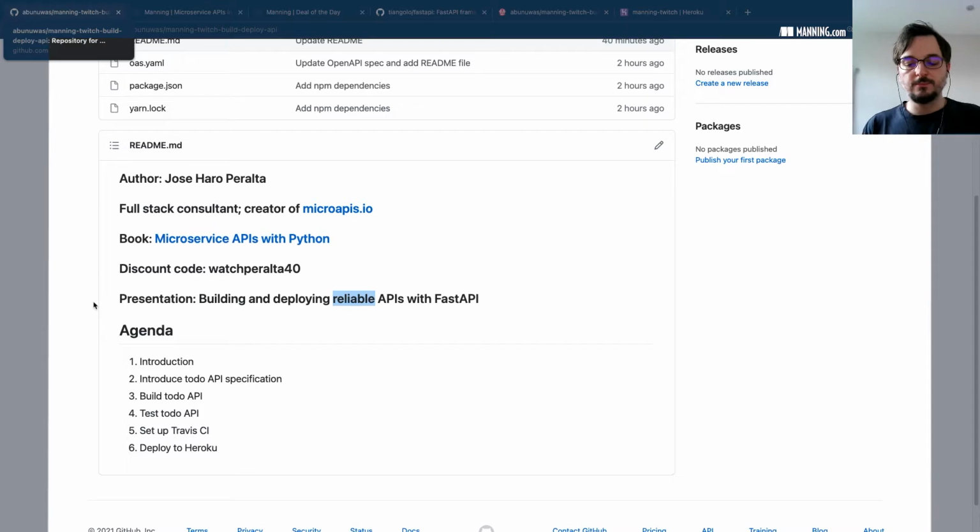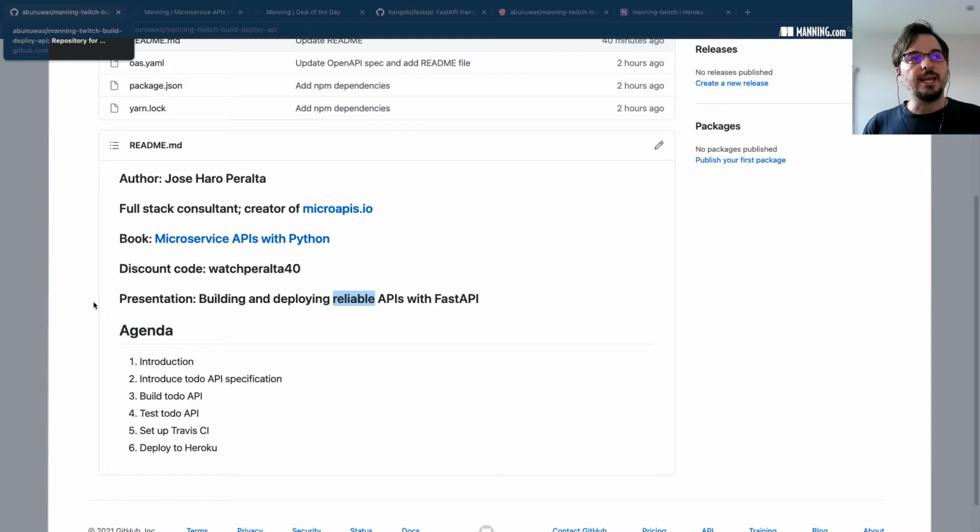And I'm going to show you one way of testing the API without you having to write a single test. And this is very useful because you won't have to spend any time writing validation tests for your API. There are tools and frameworks out there that can do this for you. They do it very well, probably much better than we could do if we were writing the tests ourselves.